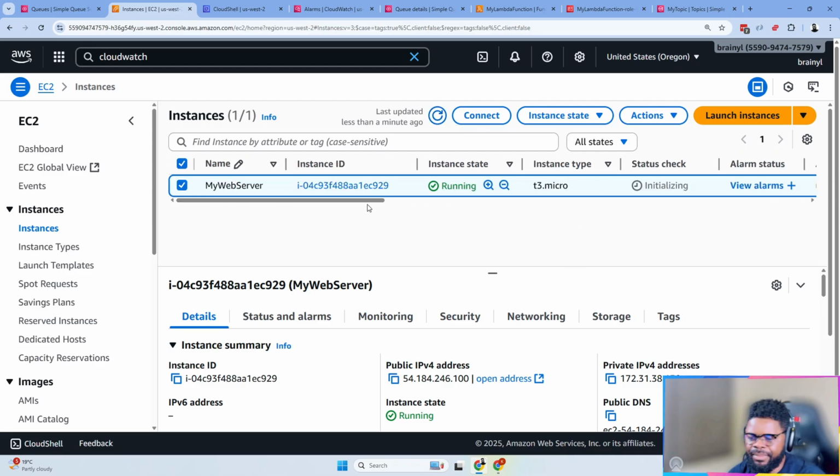So let's do a recap. We created SNS to show like it's a pub and sub, and we saw that SQS is one thing that can subscribe to SNS, right? And then we also saw that a Lambda function is an example we're using here, but there are many things that can read from a queue. The most important thing, you just need to read the message, process it, right? And once you process it, delete it from the queue, right?